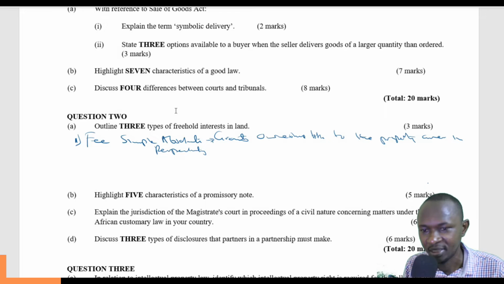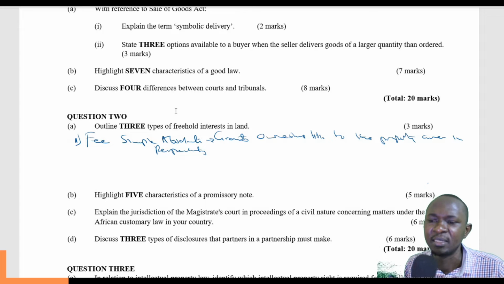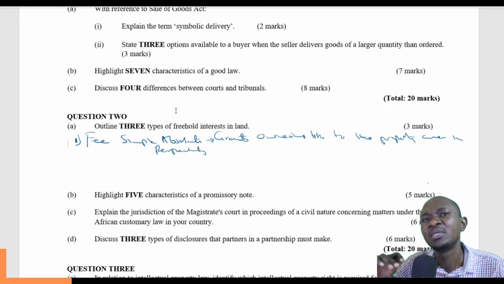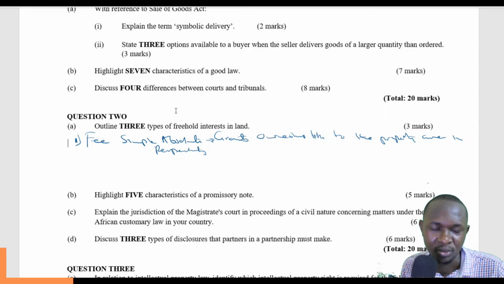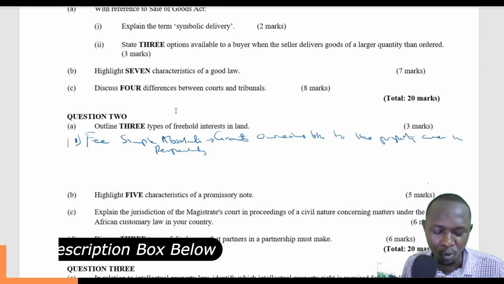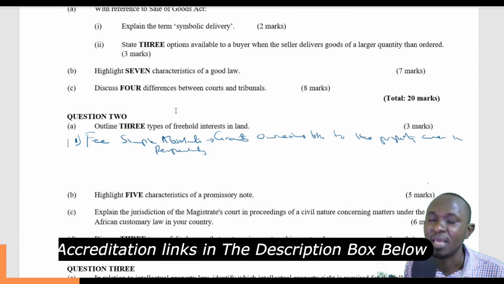So this is a type of land that can be passed over from one generation to another, because the owner has absolute rights to that property in perpetuity. Perpetuity means for as long as it takes. So if he passes on, he simply leaves the property to his descendants or heirs.